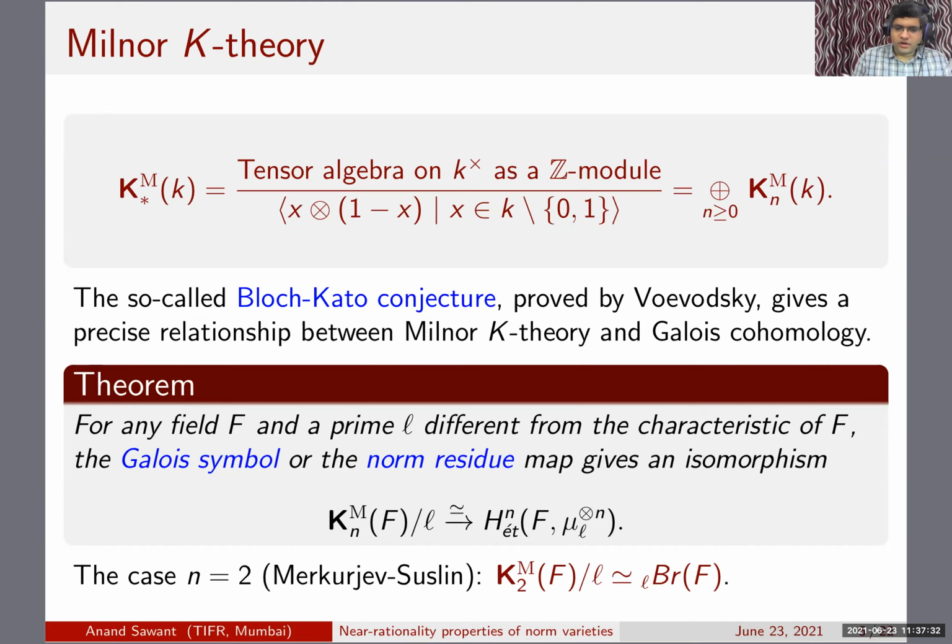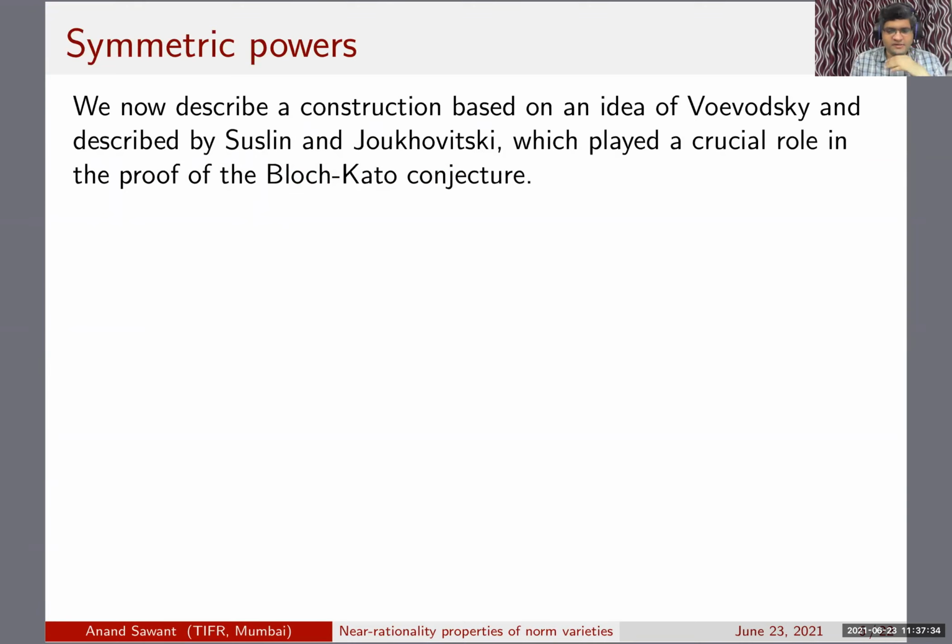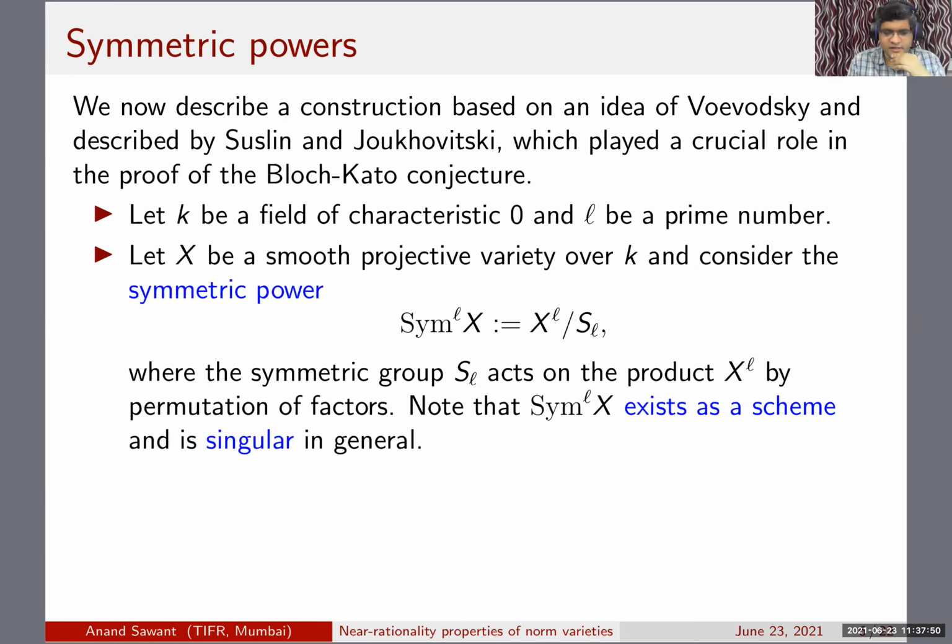Okay, so now let's get started with the construction of the standard norm variety associated to a symbol in mod L K theory. This construction is based on an idea of Voevodsky and described by Suslin and Joukhovitski in their paper, where they work out all the details of many properties of these norm varieties.